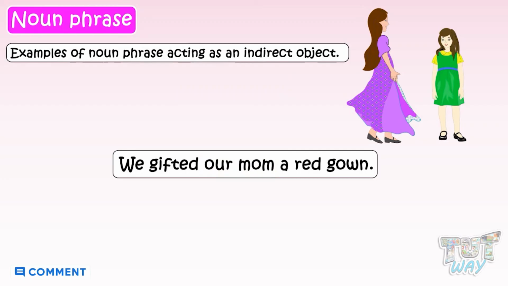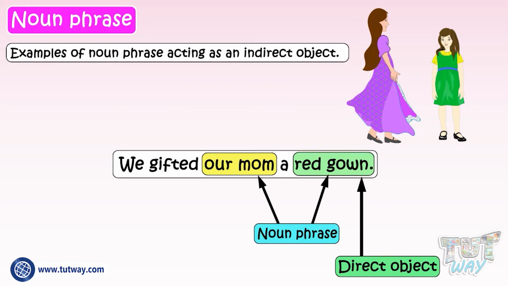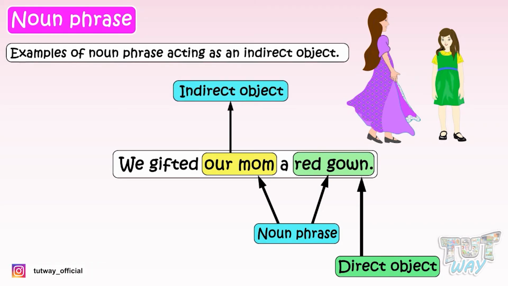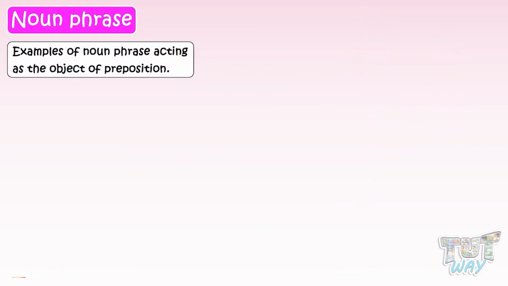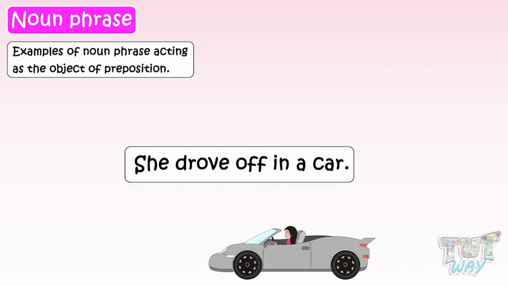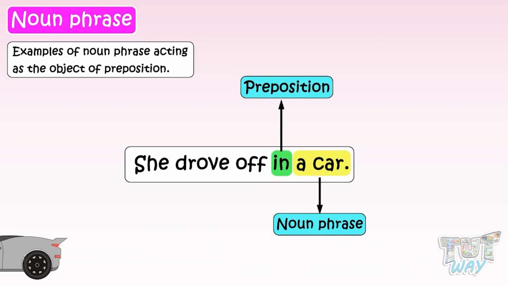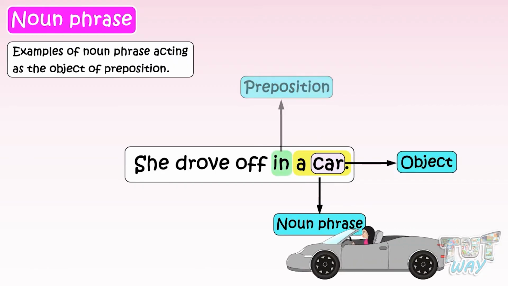So, we learned a noun phrase can act as a direct object in the sentence and also as an indirect object in the sentence. Now we will see how noun phrases act as the object of a preposition in a sentence. She drove off in a car. In this statement, a car is a noun phrase which is coming after the preposition in. So, it is acting as the object of the preposition in.